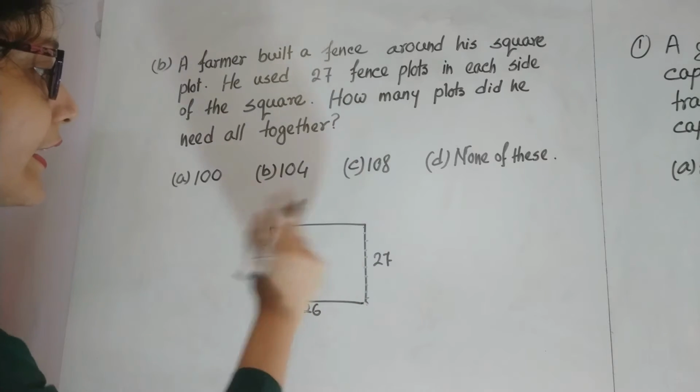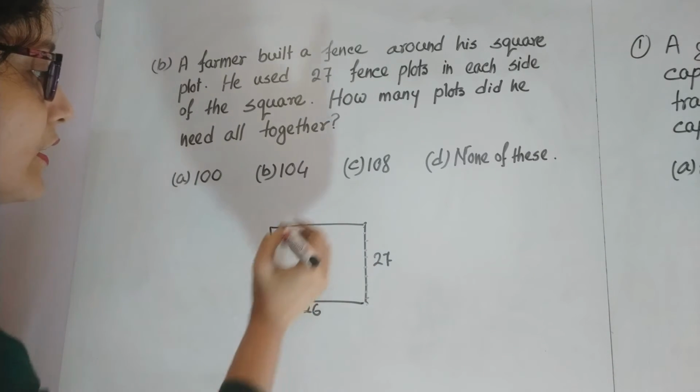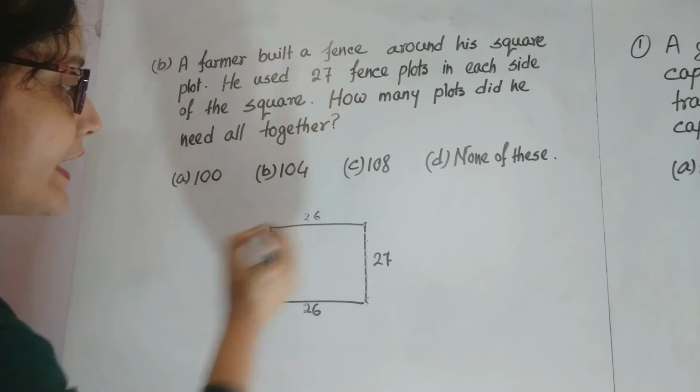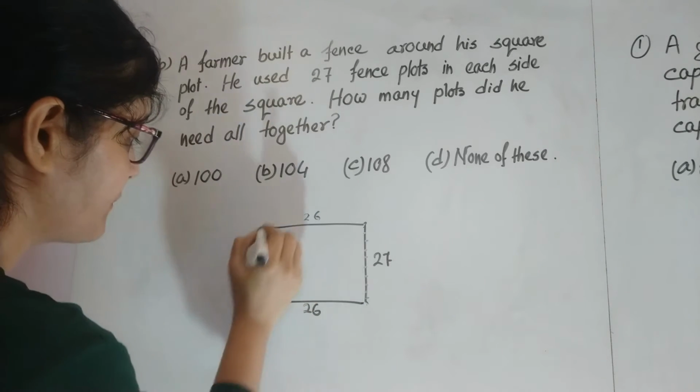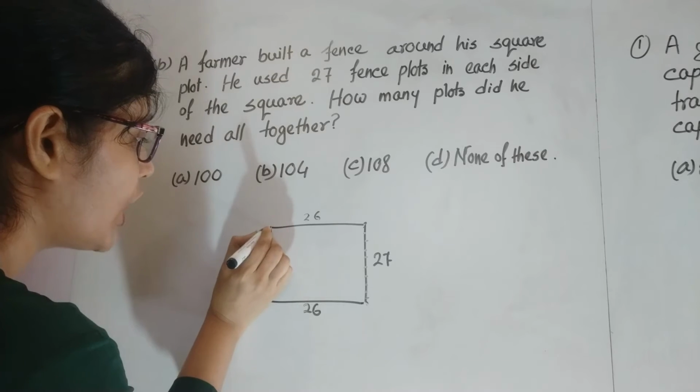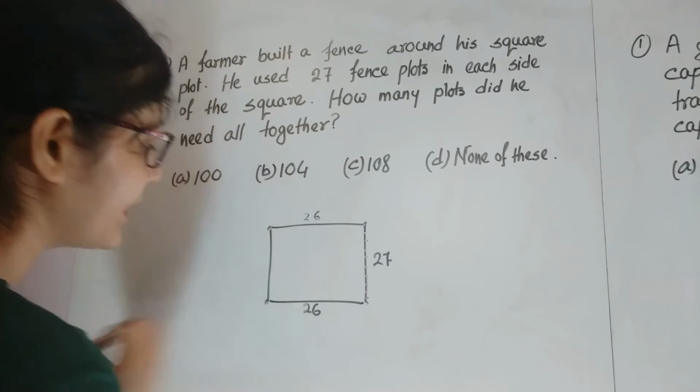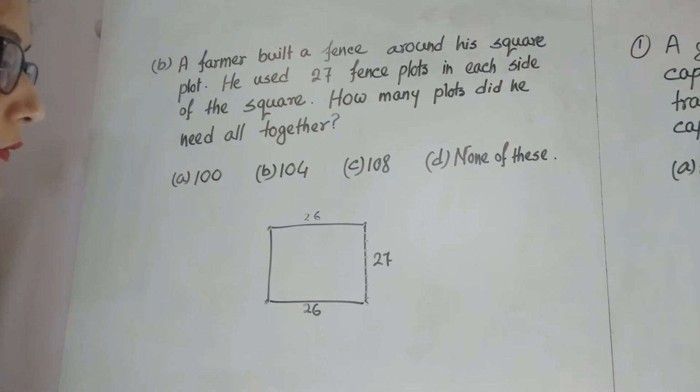From here to here again, as one is already there, we need 26. And on this last side, one is already there on each end, so only 25 will be required.